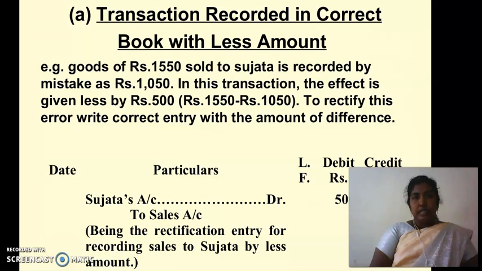The transactions recorded in the correct book with less amount. For example, goods of rupees 1,550 sold to Sujata is recorded by mistake as rupees 1,050. In this transaction, the effect is given less by rupees 500. To rectify this error, write the correct entry with the amount of difference. Sujata's account debtor to sales account rupees 500.